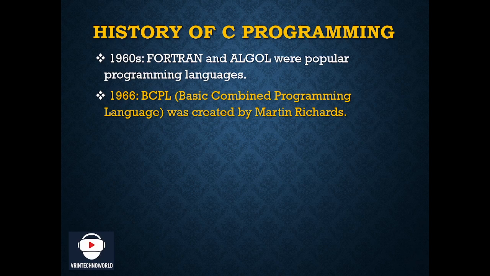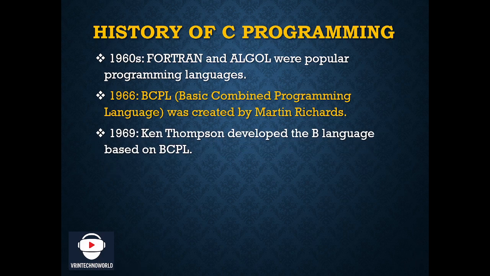In the year 1966, the BCPL language was developed, and the full form of BCPL was Basic Combined Programming Language, created by Martin Richards.